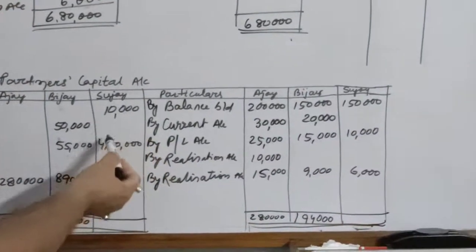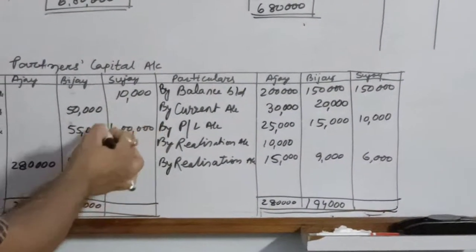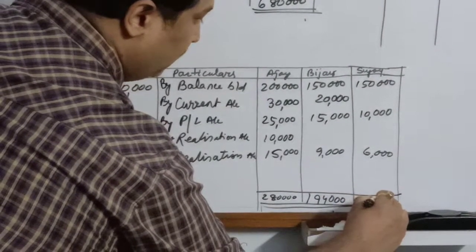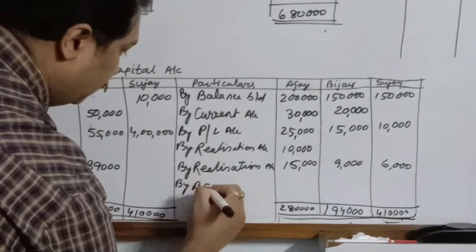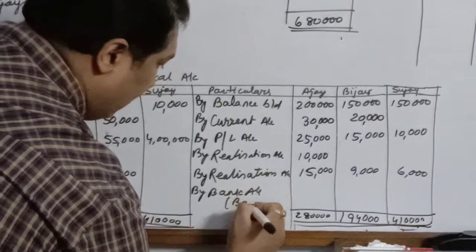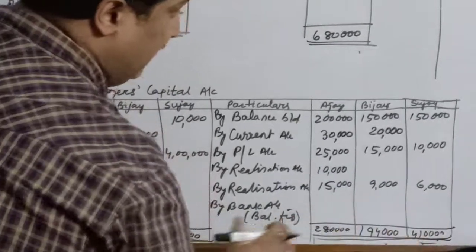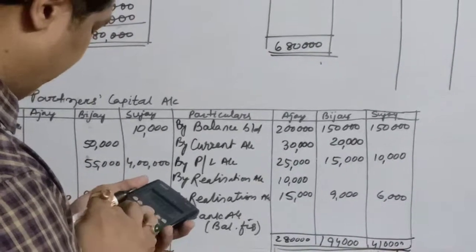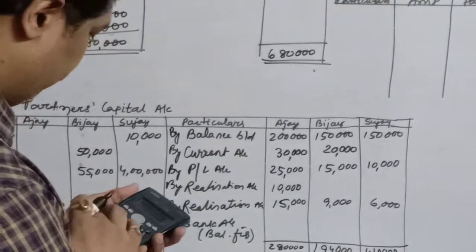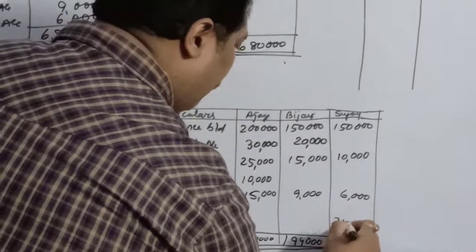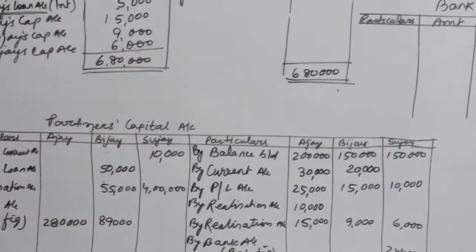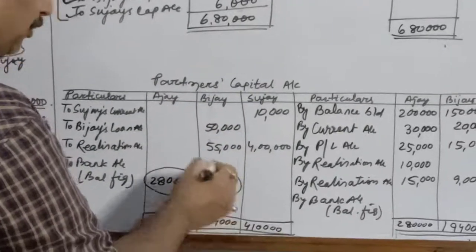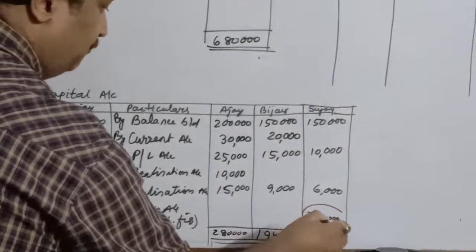Similarly, if you see Sujay's debit side is more because there is only one item of 4 lakhs. So 4 lakh 10,000. We'll write it over here 4 lakh 10,000 and then we'll write by bank account. Once again, here also you can mention as balancing figure. So 4 lakh 10,000 minus 1 lakh 50 plus 1 lakh 60,000, 66,000. So it is 2 lakh 44,000. These balances, these bank figures say that Ajay will be paid, Bijay will be also paid this much, but Sujay will have to bring this much.